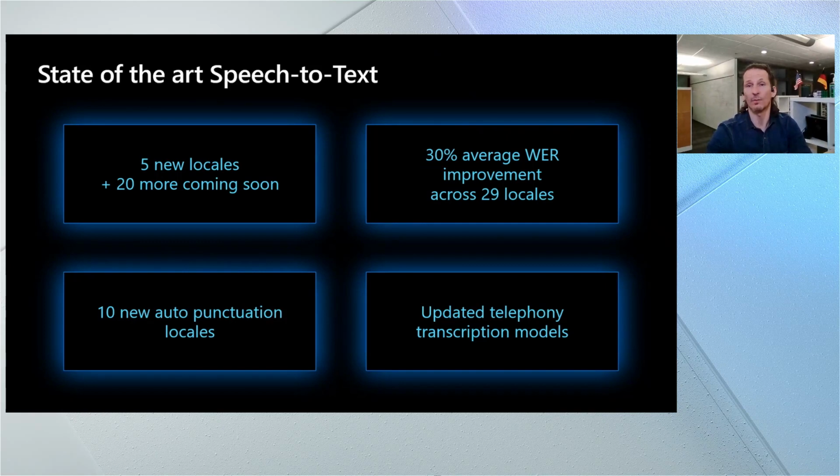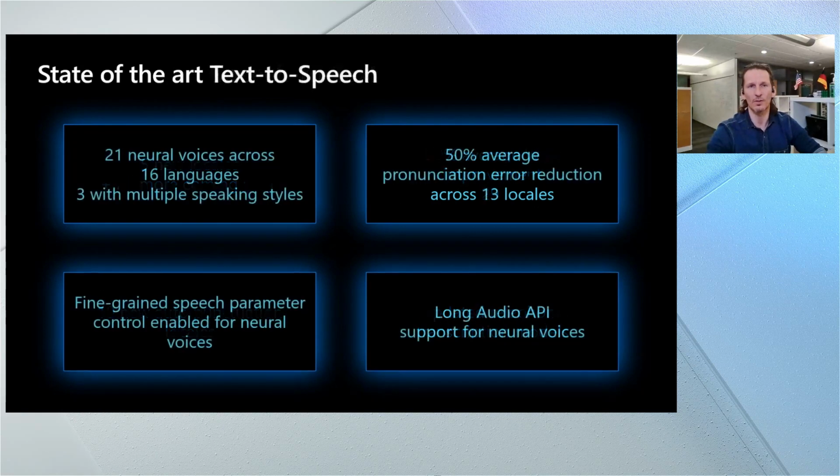And we also continue to make great progress on the accuracy front, with an average improvement in word error rate of 30% across 29 locales. We've also added 10 new auto punctuation locales so that your output for those languages is better formatted with punctuation in the right places. And we have updated transcription models to perform better in telephony scenarios as well. So we've got quite a few changes on the speech to text side.